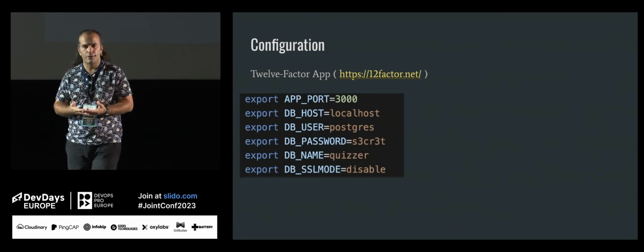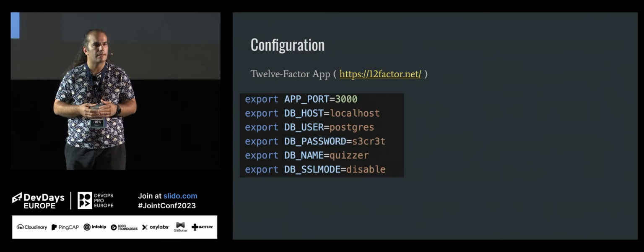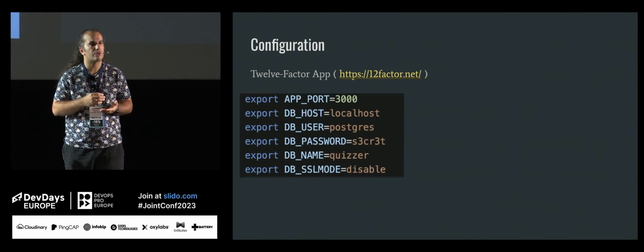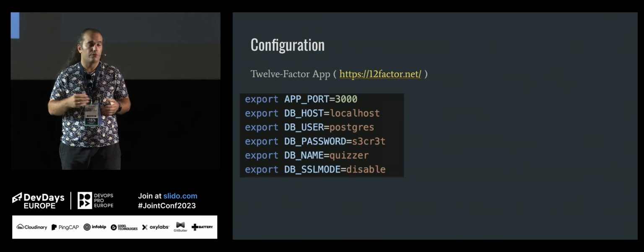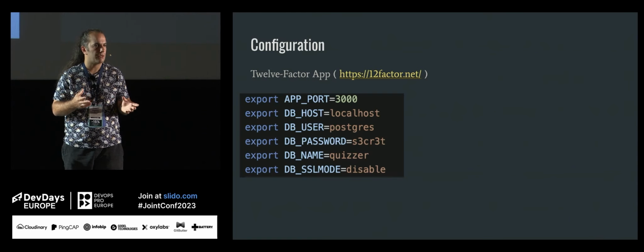So if you are deploying, you are creating a deployment in your Kubernetes environment, then you can pass your configuration through the environment variables. Let's say that you inject your configuration into the application, then if you need to change something, you need to just rebuild your image. Or think about this. You have dev, staging, and prod environment. So if you are not using configuration over environment and you are using static credentials, let's say, inside your project, you may need to build your Docker image again and again.